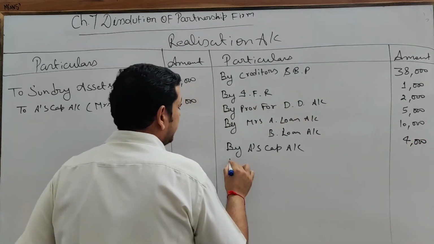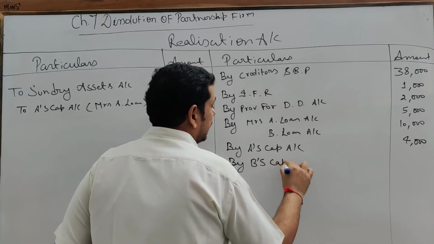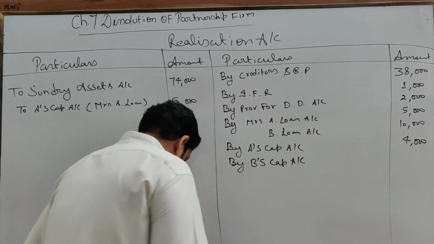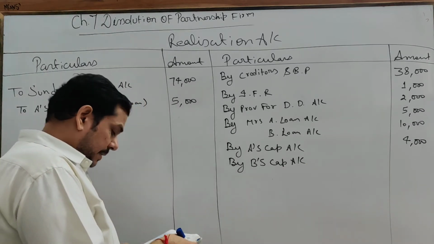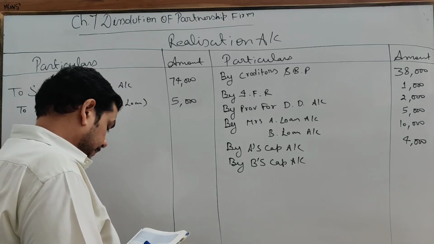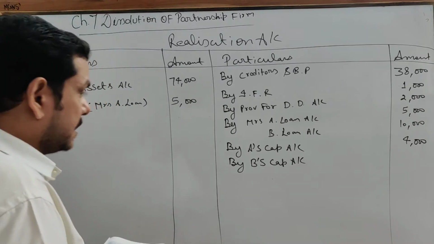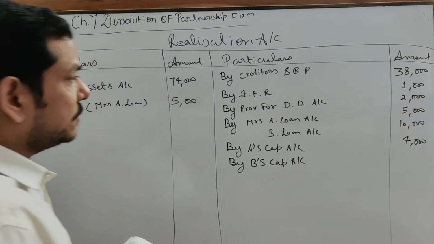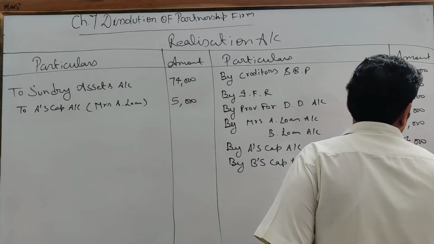Now B has also taken investment, so by B's capital account. Investment at 10% discount. So investment is of 10,000. B took half the investment at 10% discount. So half of 10,000 is 5,000 and 10% discount is 500. So by B's capital account 4,500.